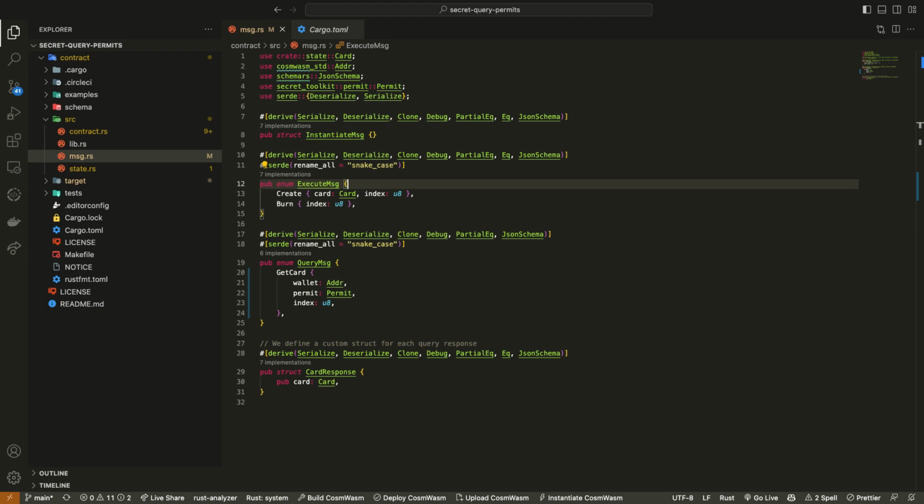Let me just check messages really quick. Can you also talk about Polar eventually? So Lander, great question. There's actually a talk with the Polar devs next week, I believe. So just check back to the Secret Network schedule for the hackathon. And I think they'll be showing how to use that next week. Today, we're just going to be using basic Secret.js, which I think is really good just to have that understanding.